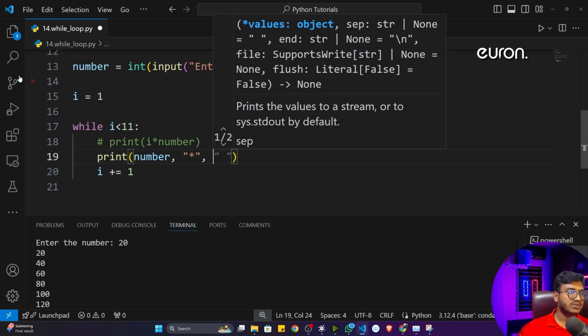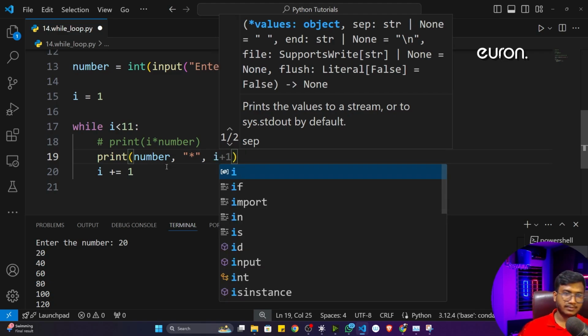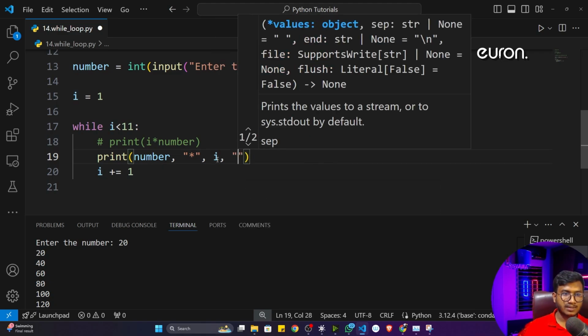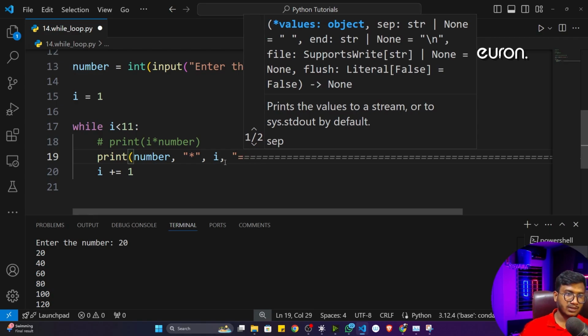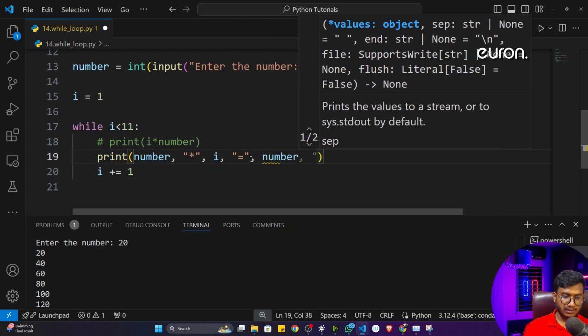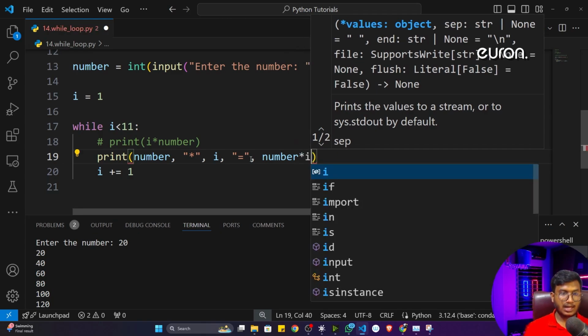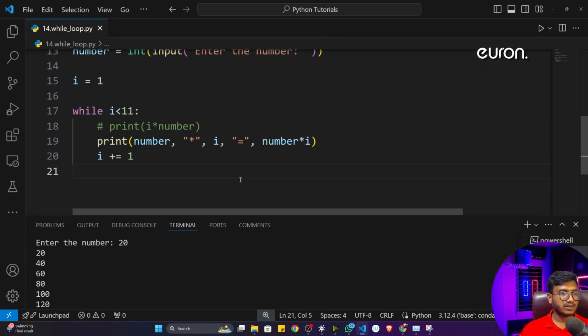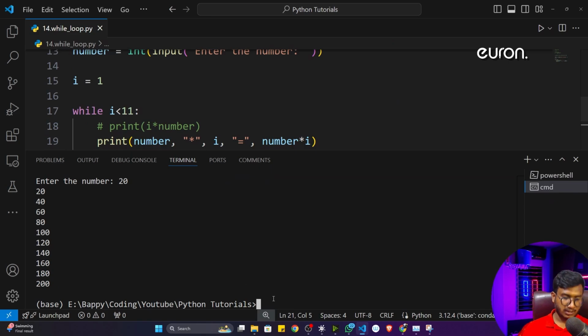Then I want to print this particular I. Okay, every time 1, 2, 3, 4 and so on. Then after I, I want to print one equal symbol. Inside the string, I can give an equal symbol. Then after that, I will print the results, that means number multiply by I. Now see, this particular program will look more beautiful than your previous one.